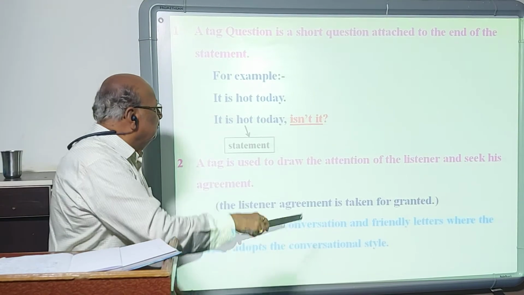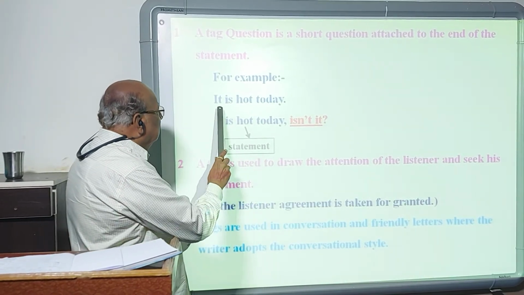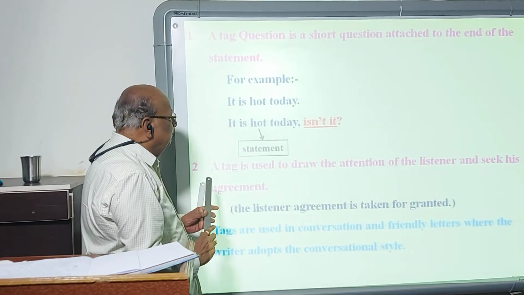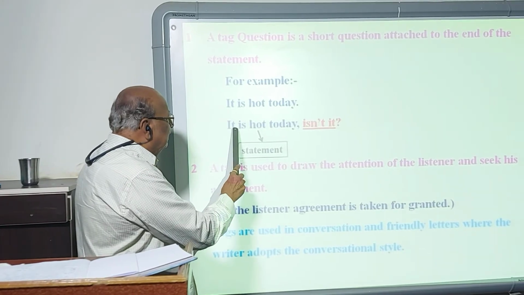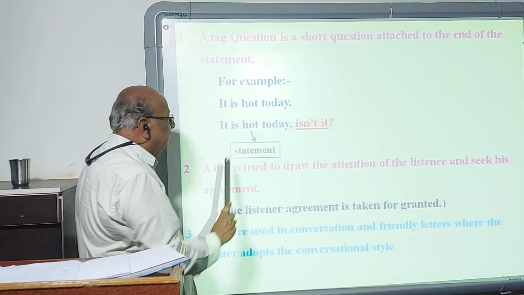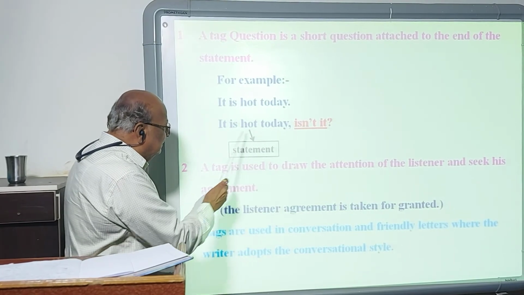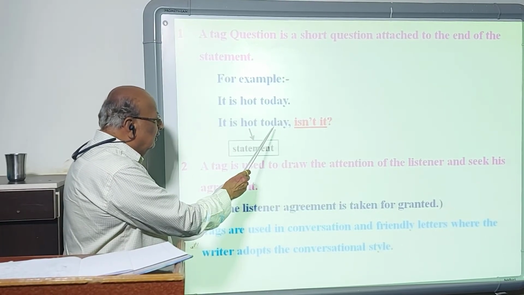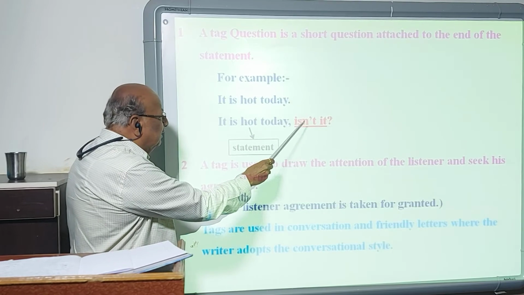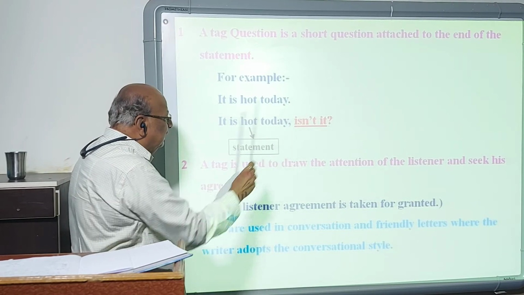For example, it is hot today. It is hot today, isn't it? "It is hot today" is a statement, and a short question is added to it: isn't it?